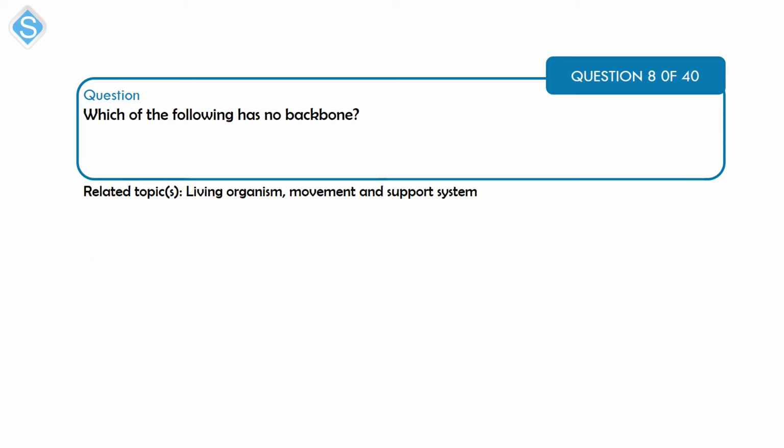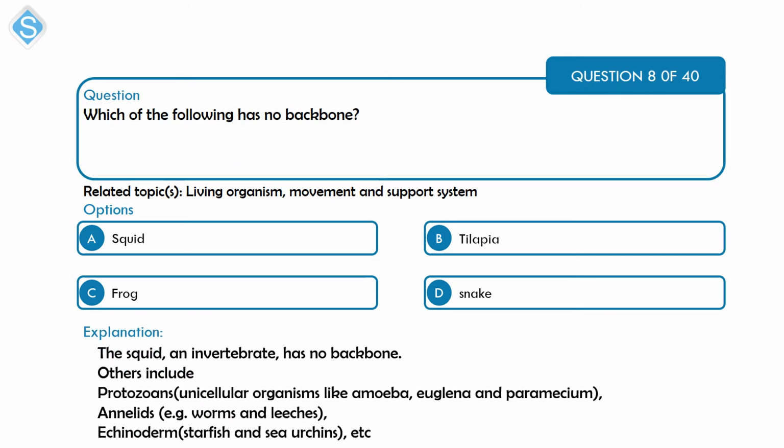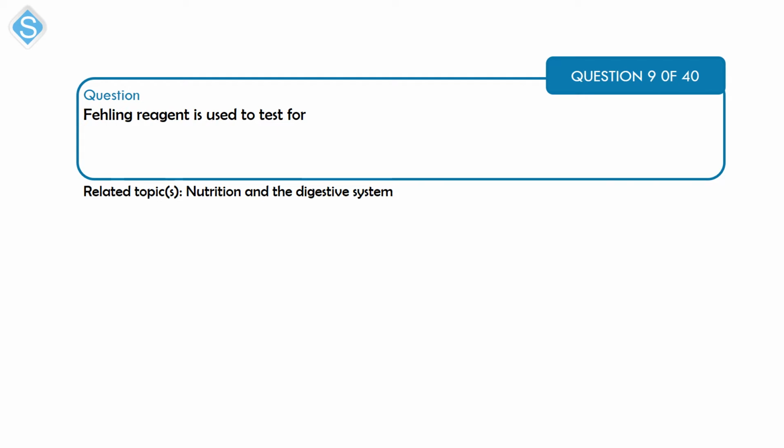Next is a question on living organism, movement and support system. Which of the following has no backbone? A, squid, B, tilapia, C, frog, and D, snake. Okay, so animals can be classified into two major groups, the vertebrates and the invertebrates. The vertebrates are the animals that have backbone, while the invertebrates are the animals without backbone. And here you have the squid. The squid is an invertebrate with no backbone. That's A.